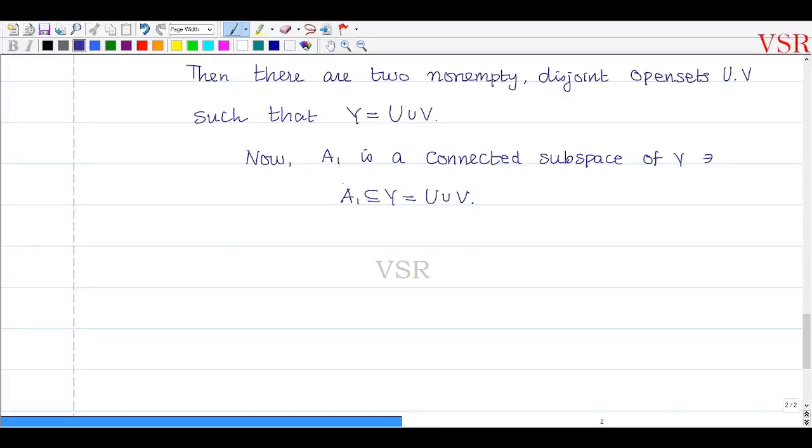If this is a connected set which is a subset of U union V, where U and V are two non-empty disjoint open sets, then A1 is either contained in U or contained in V.